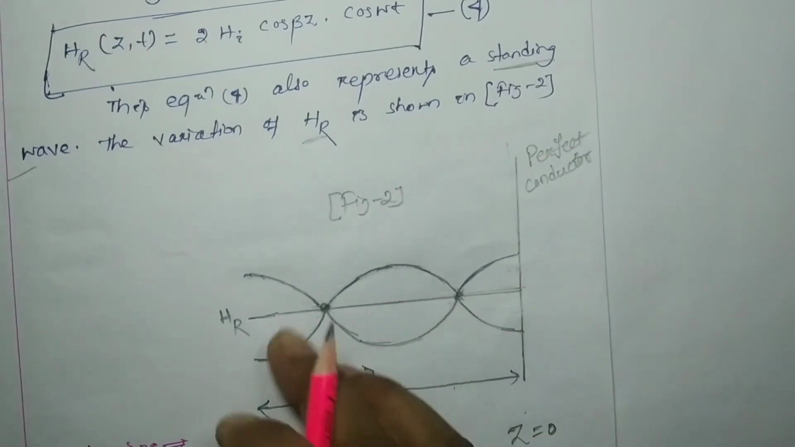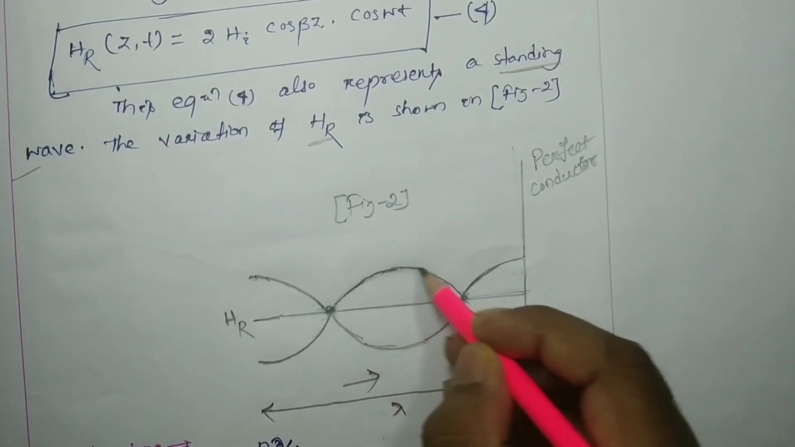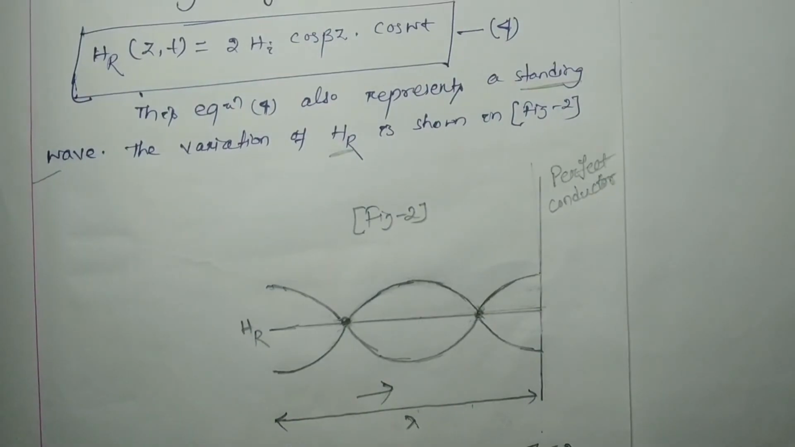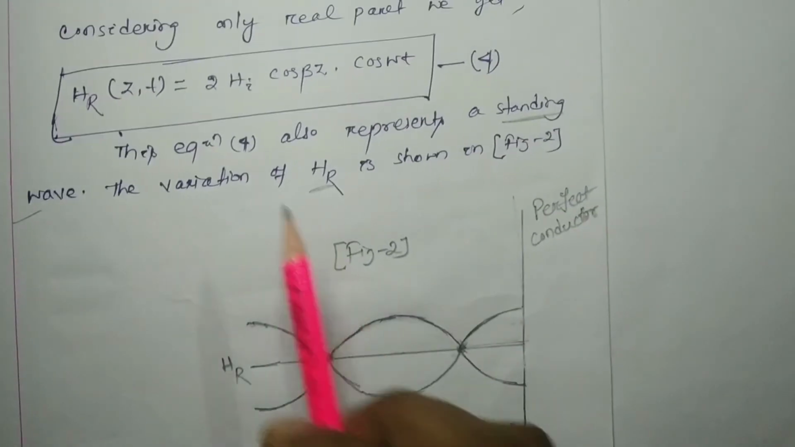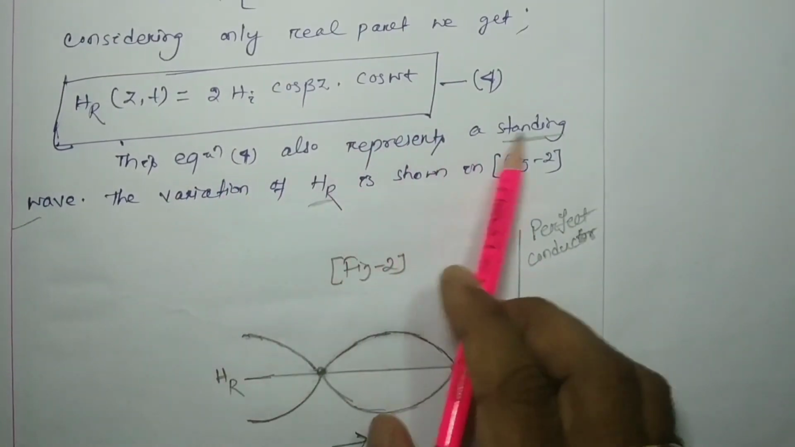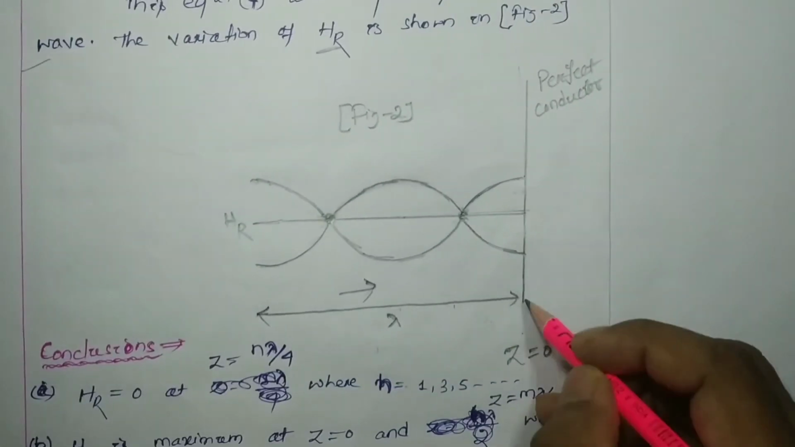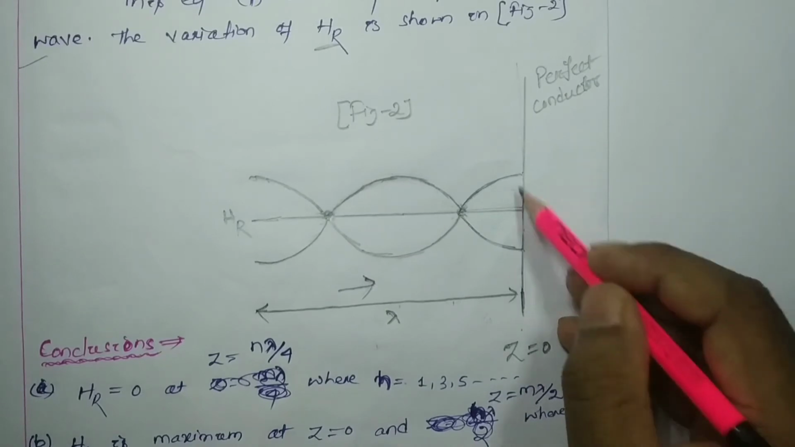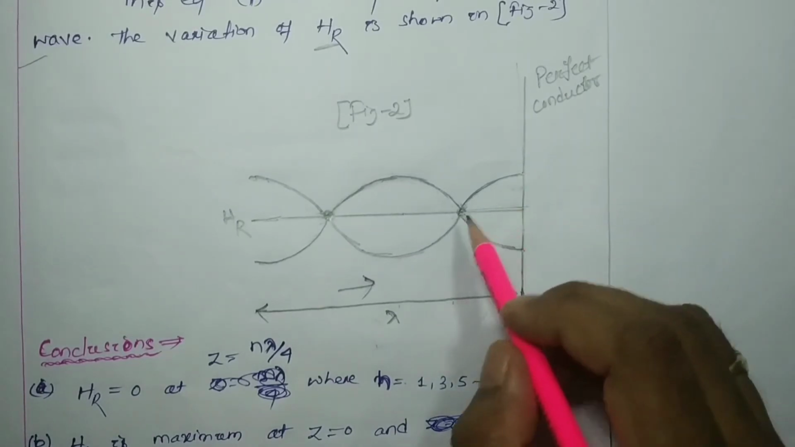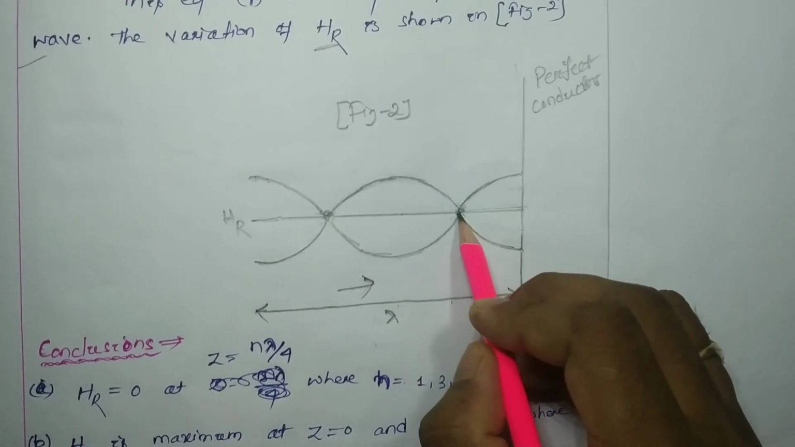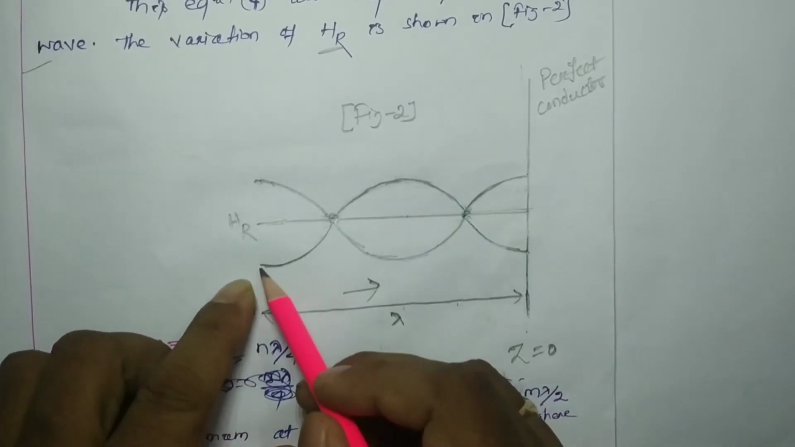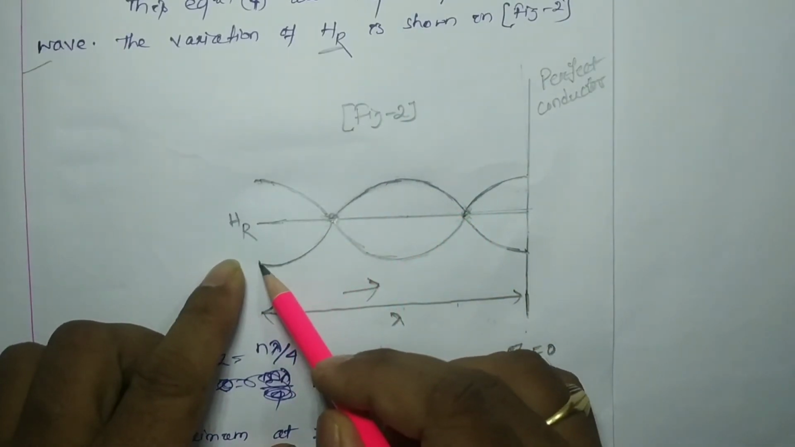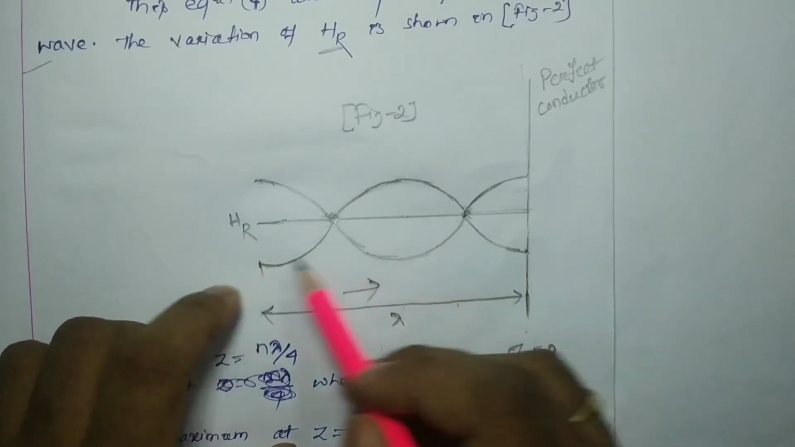Right? This is your variation of incident and reflected waves. So here you can see that equation 4 represents the standing wave. At z equal to 0, that means at the interface, we found the maximum value or the maxima, but nodes we found here and here. From this point to this point is a wavelength, the full wavelength.